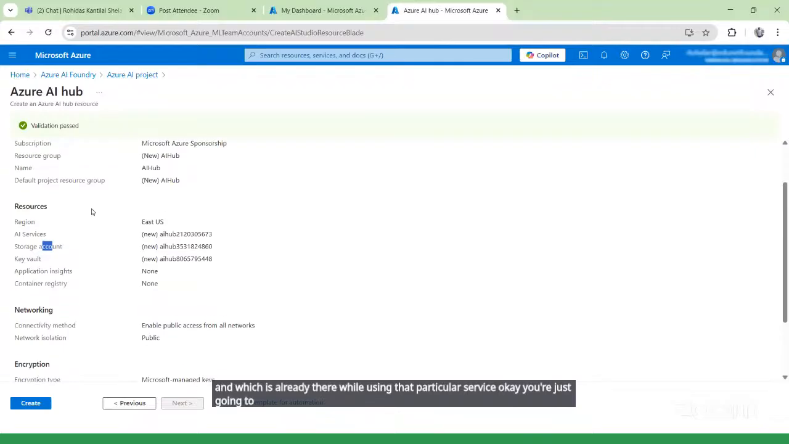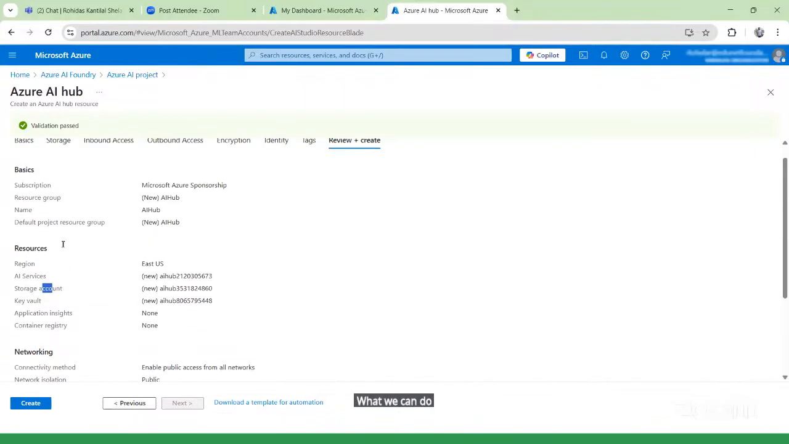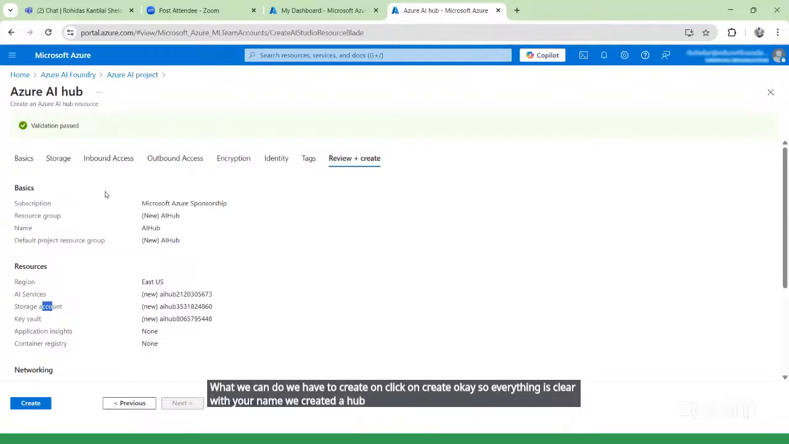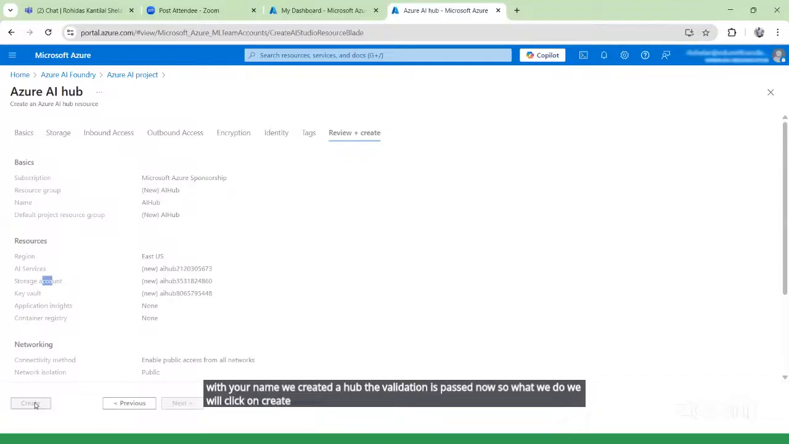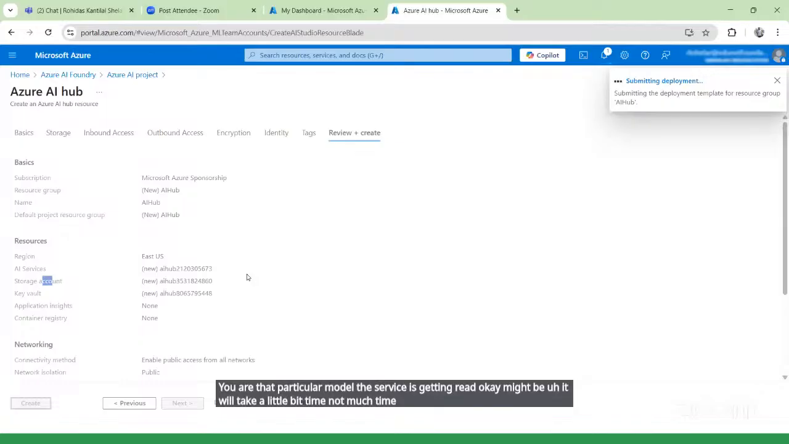So now we click on create. Everything is clear: we gave a name, we created a hub, and the validation has passed. Once you click on create, the service is getting ready. It might take a little bit of time, not much. It is deploying the things. As you can see, it is getting loaded.